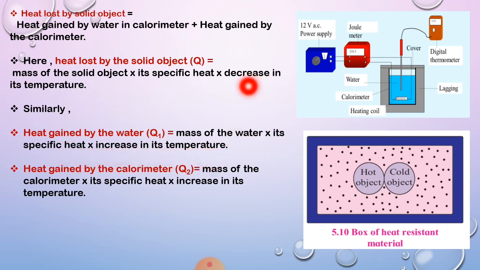Here you can see decrease in its temperature because heat lost हो जाती है, but यहाँ पे heat gain होती है तो increase in its temperature.